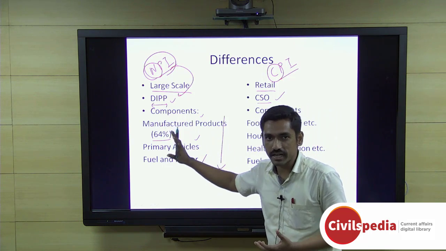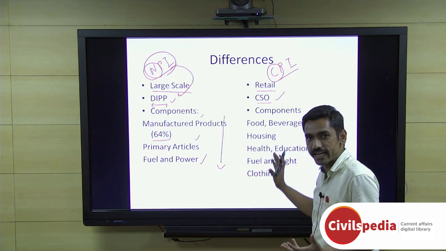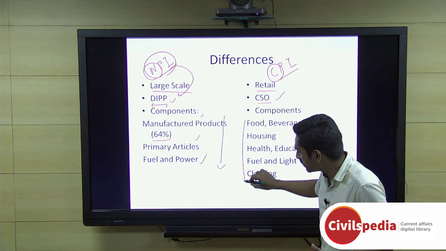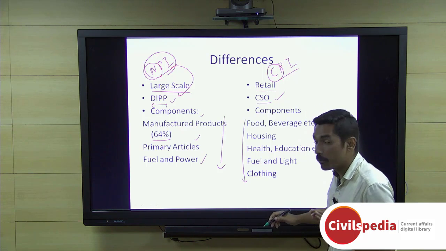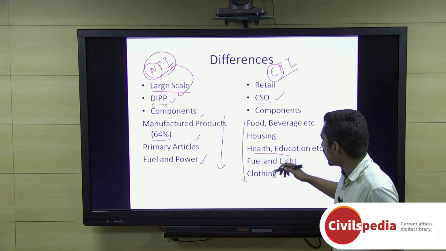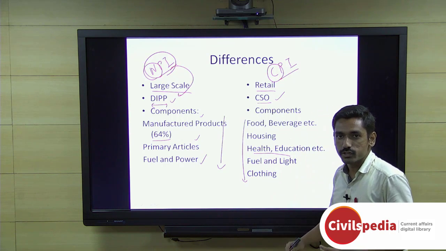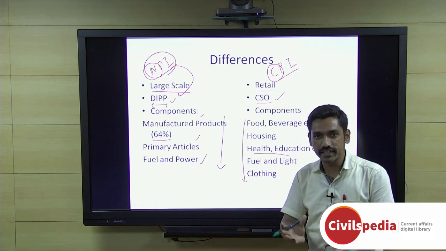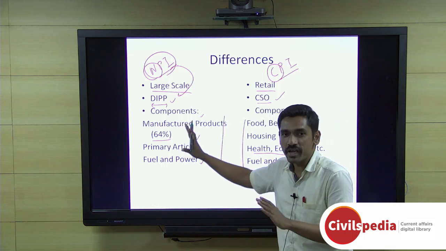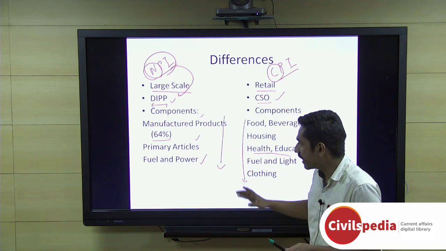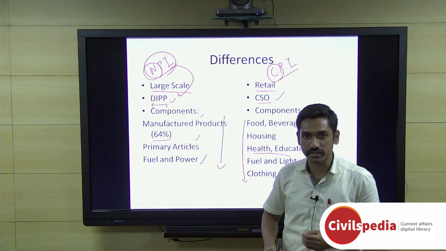Now, why is it important? It is important if you contrast it with CPI. If you look at the components used for calculating CPI, you can clearly see that these directly affect the consumer, and most importantly, it involves services: important services like health and education, and important commodities like food, beverages, housing, fuel and light, and clothing. So the entities used for calculating CPI directly affect the consumer, but WPI is more oriented towards industry, and fluctuating articles like fuel and power have a smaller share when compared to manufactured products.